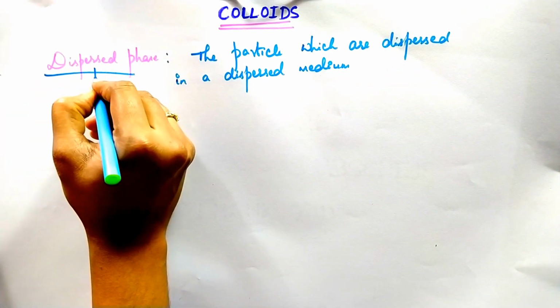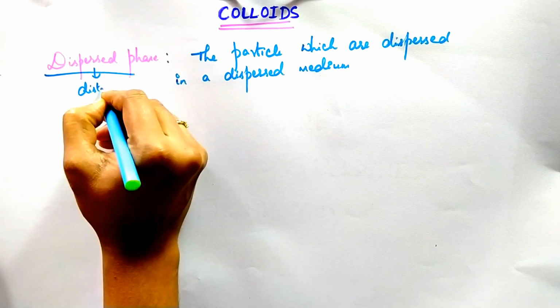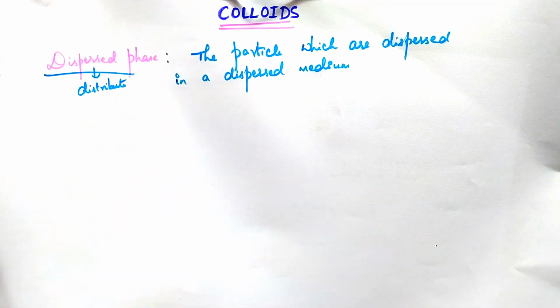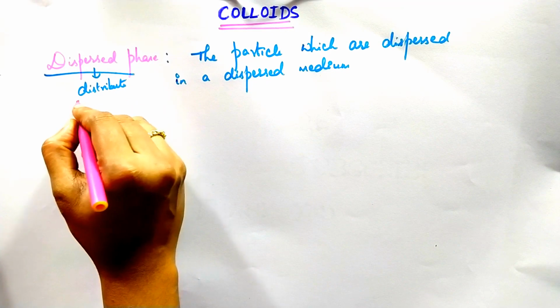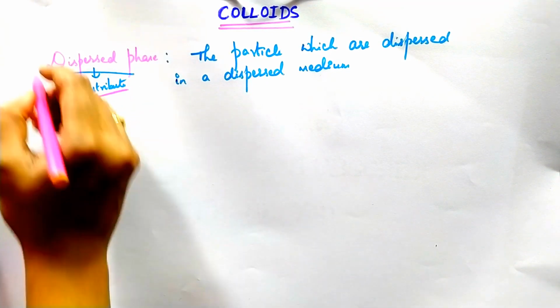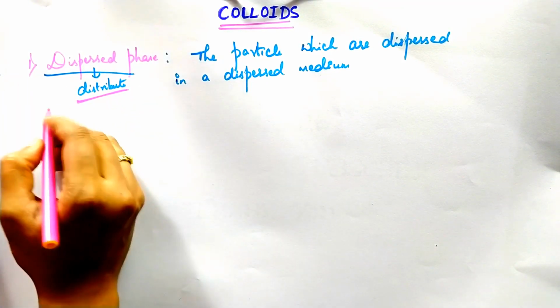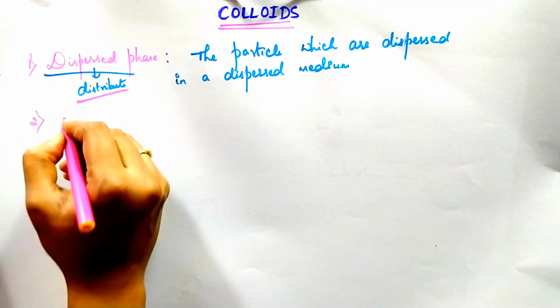Here dispersed means distributed. The particles are distributed or spread over. This is the first term. The second term is dispersed medium.